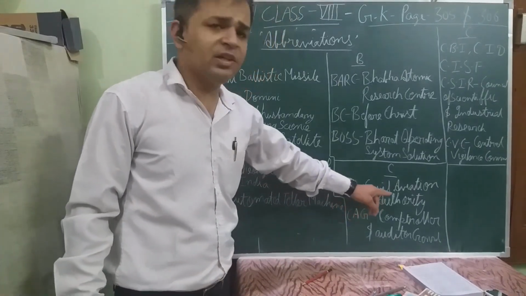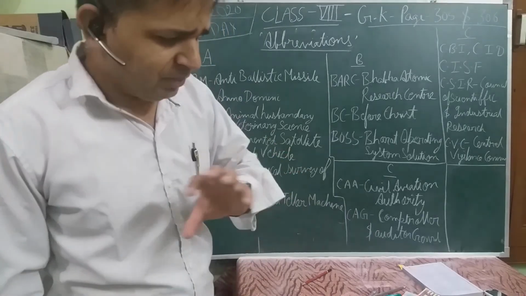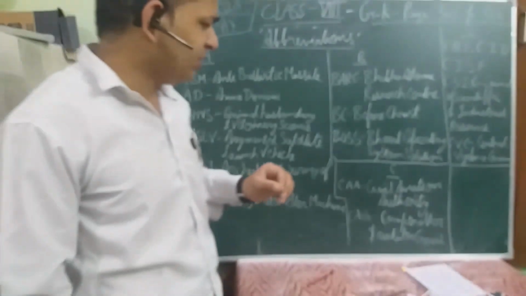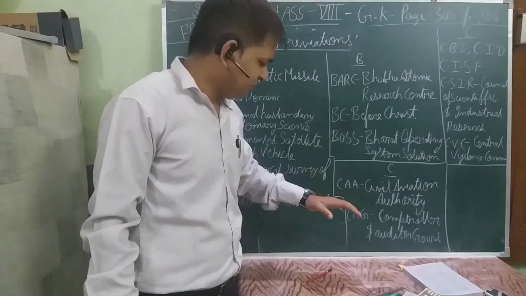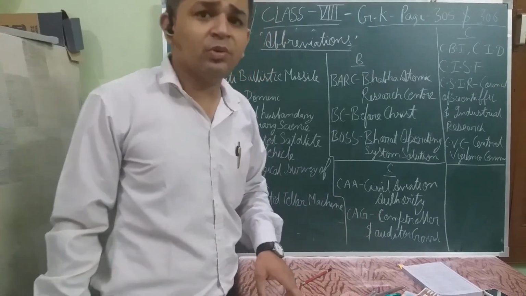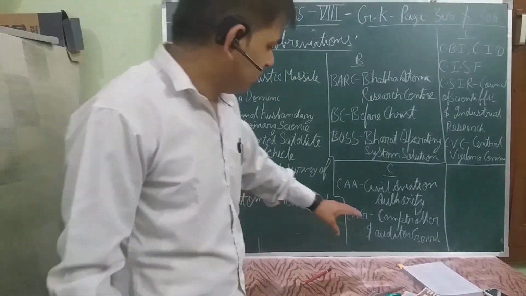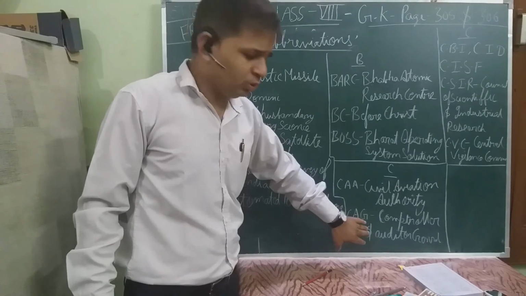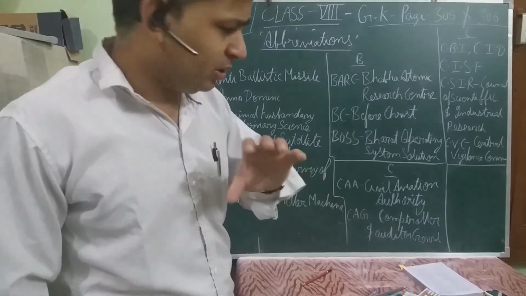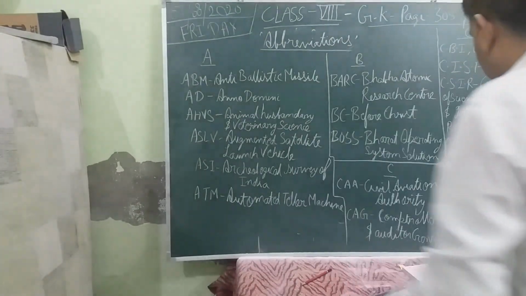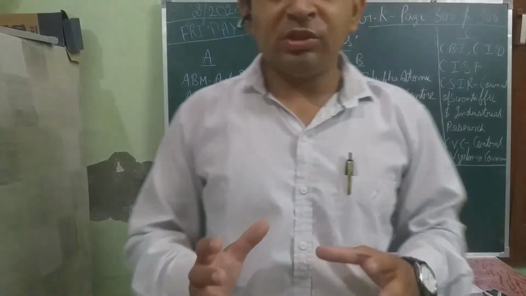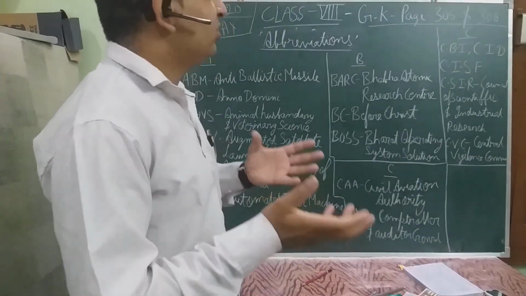Then it's CAA, it's Civil Aviation Authority, which takes care of the flights. Okay, the aeroplanes which are flying in airspace. Fine, these are being controlled by CAA. Then CAG, Controller and Auditor General of India. Though the word India is not there, it's Controller and Auditor General of Indian term. Fine, which takes care about all the major income sources, the money which has been saved by a person.